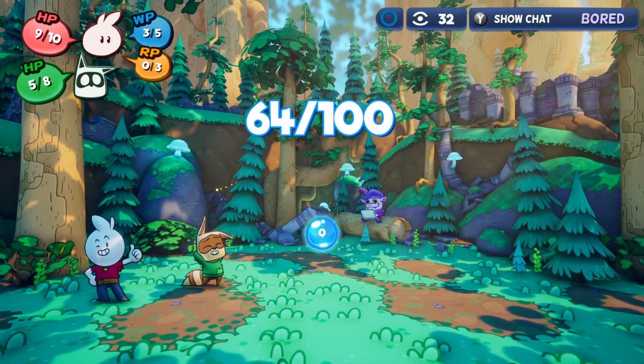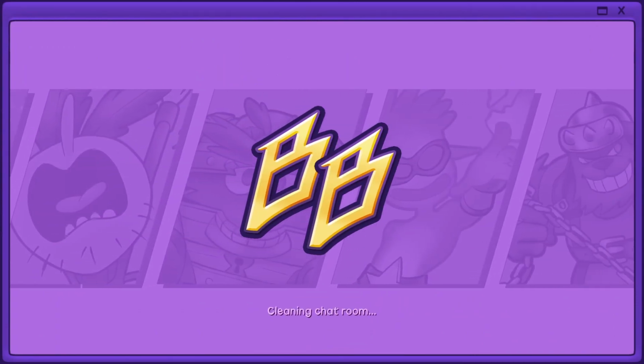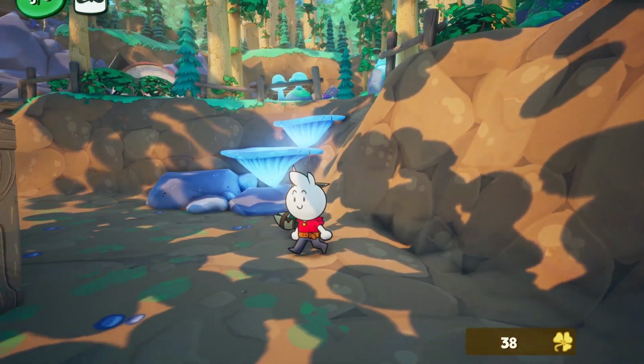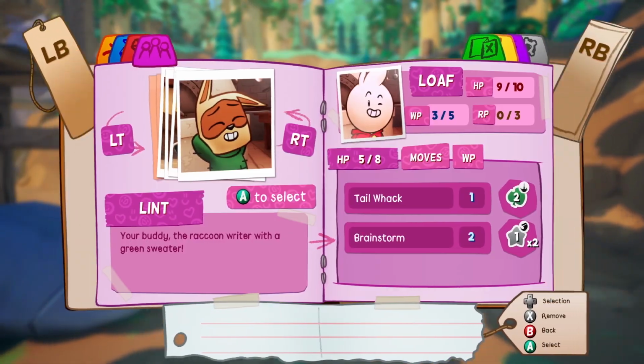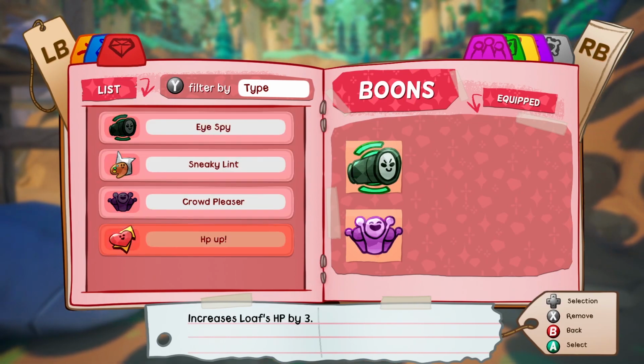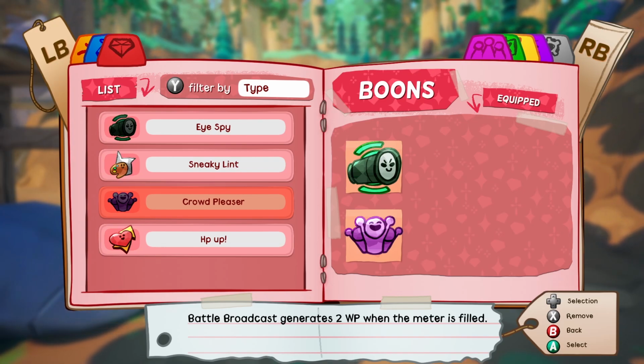And see, we got 2 will points for that, because the crowd liked us so much that they replenished some of our willpower. Normally it increases 1 willpower when you please the crowd, but with this badge, it'll generate 2 when the meter's filled instead.